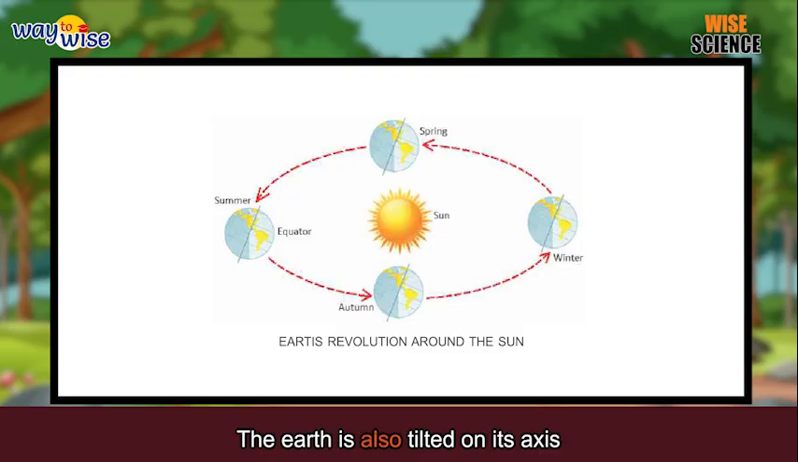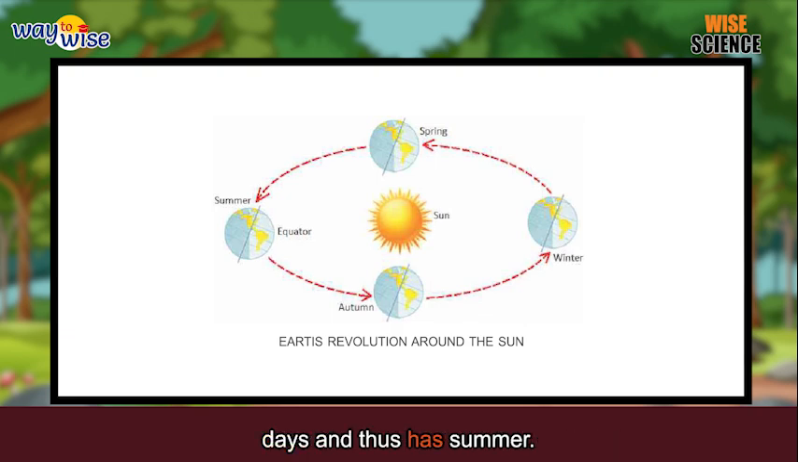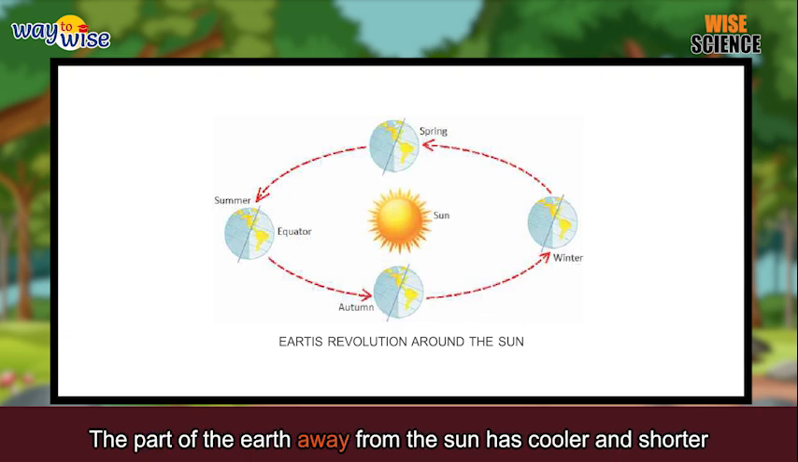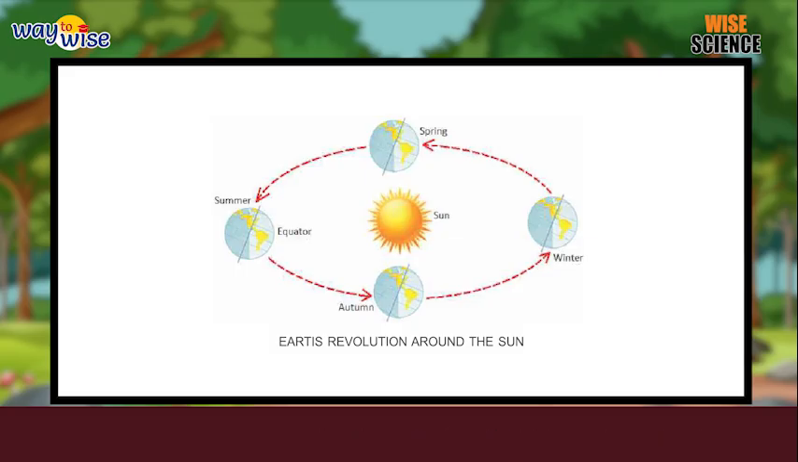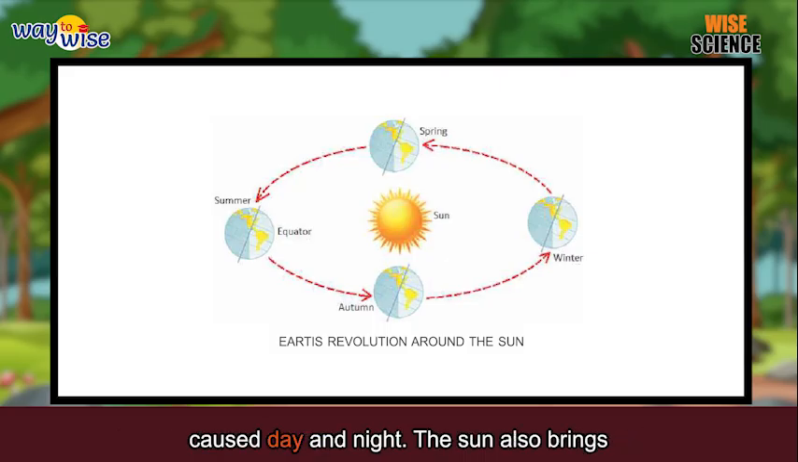The earth is also tilted on its axis at such an angle that the side of the earth closer to the sun has longer and hotter days and thus has summer. The part of the earth away from the sun has cooler and shorter days and has winter. The earth also moves on its own axis. This is called rotation. Revolution causes change in seasons, while rotation causes day and night.